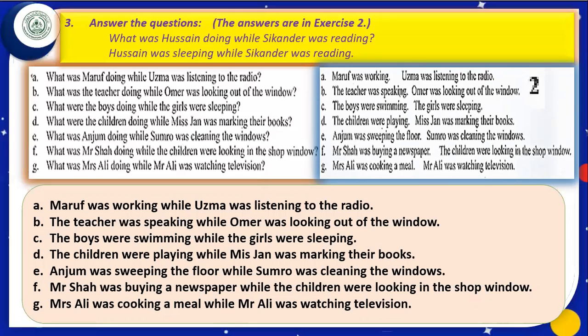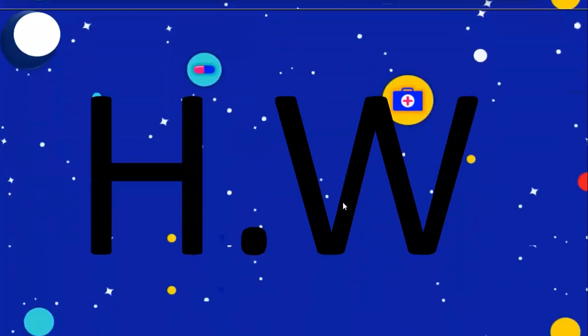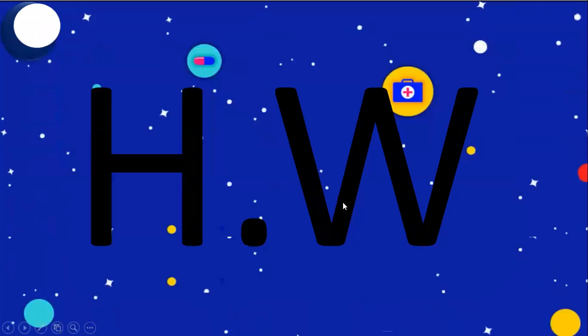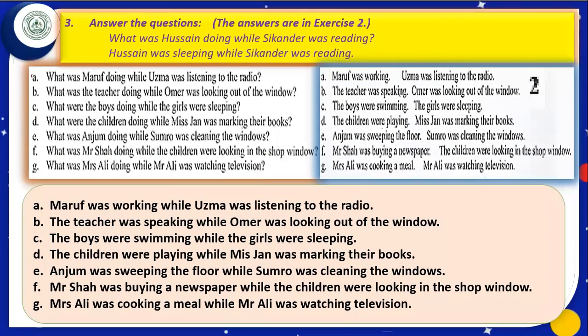Now, if we look at part C, there is written, what were the boys doing while the girls were sleeping? Here it is written, the boys were swimming while the girls were sleeping.